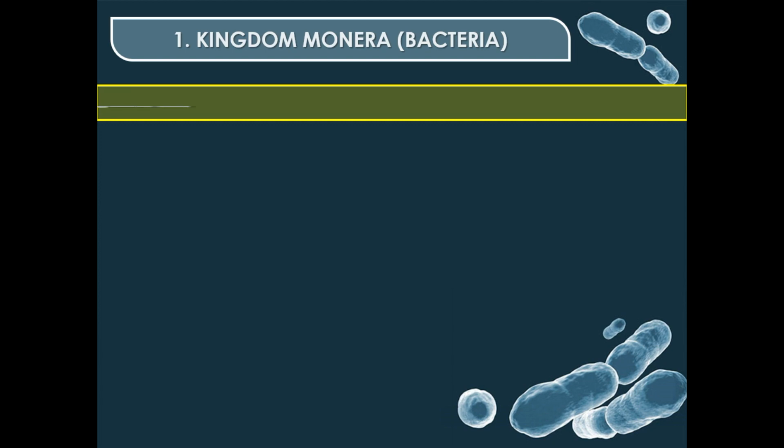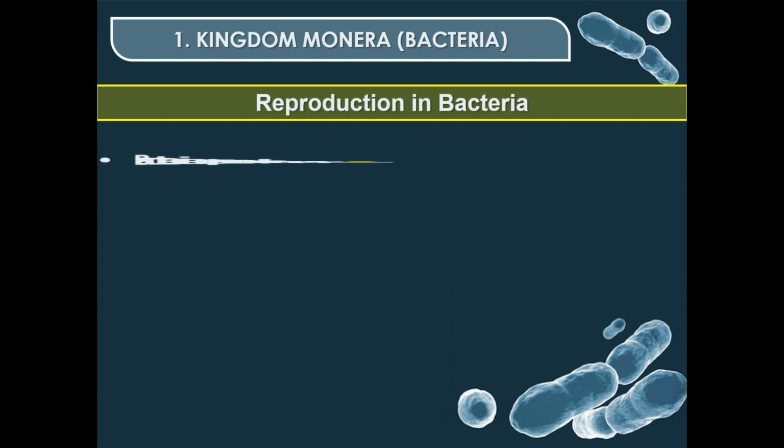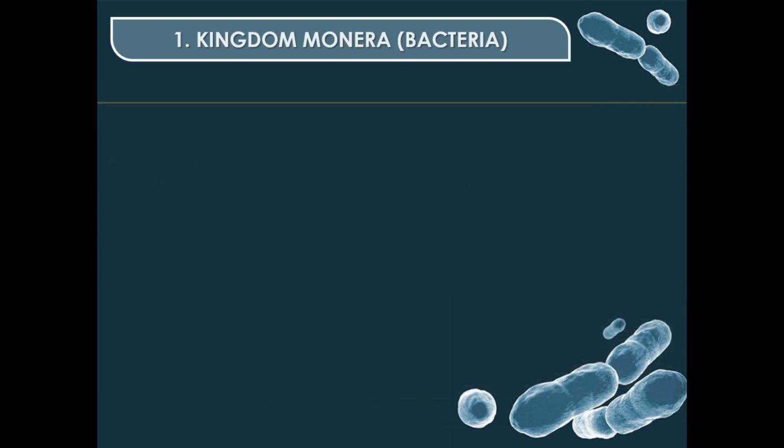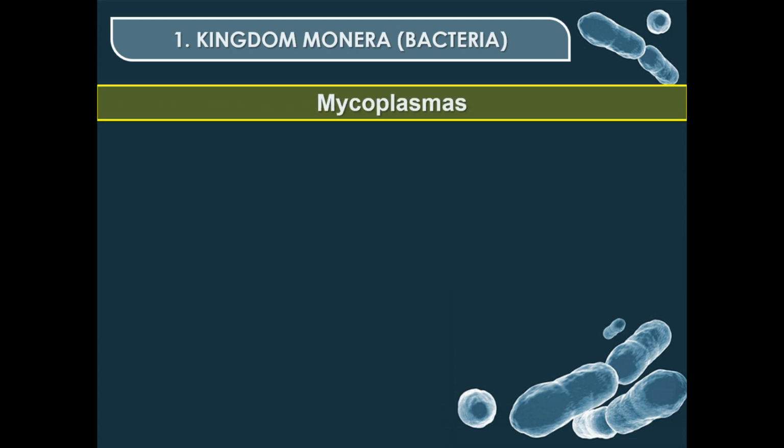Now, we will quickly learn about reproduction in bacteria. Bacteria reproduce mainly by fission. Under unfavorable conditions, they produce spores. They also reproduce by a sort of sexual reproduction, by adopting a primitive type of DNA transfer from one bacterium to the other. Now we will learn about a type of microorganism, the mycoplasma.